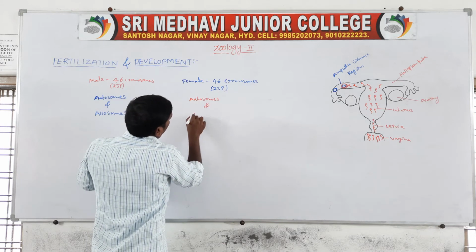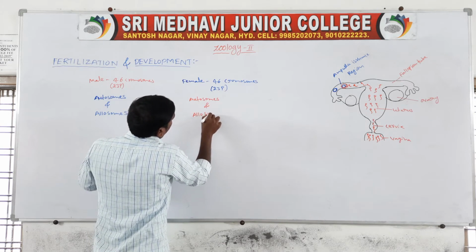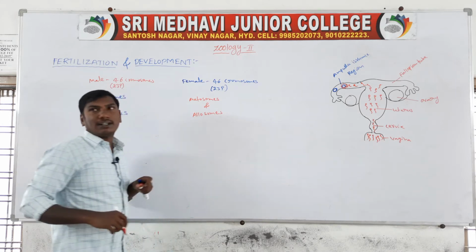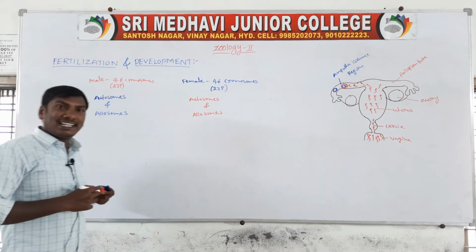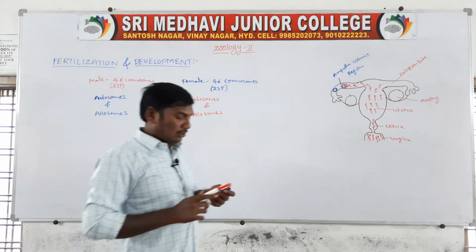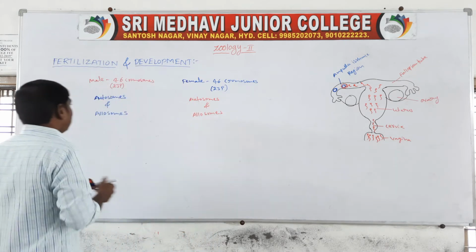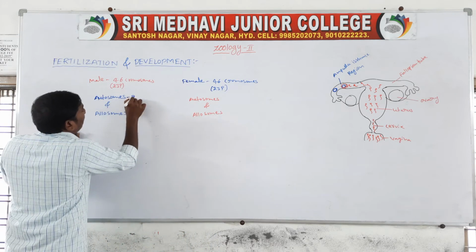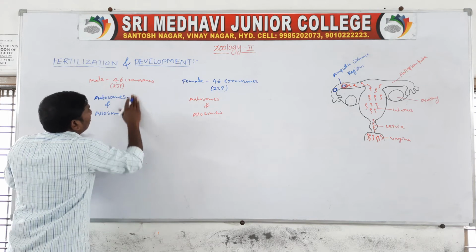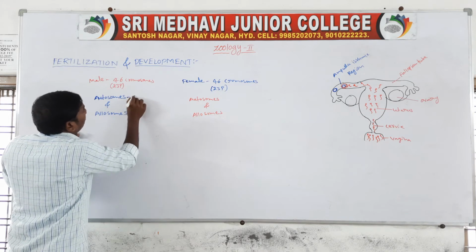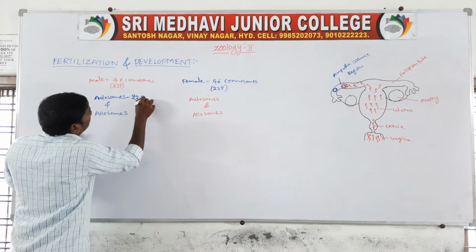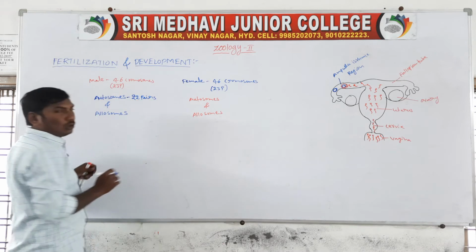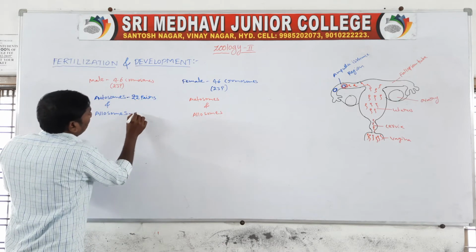Autosomes are 22 pairs, and allosomes are only one pair.